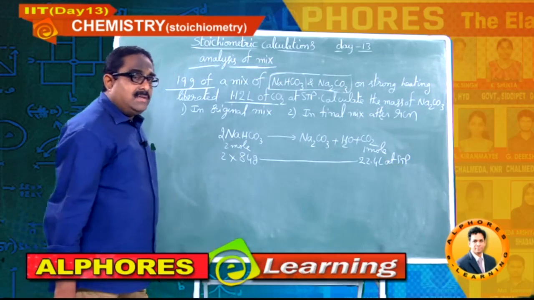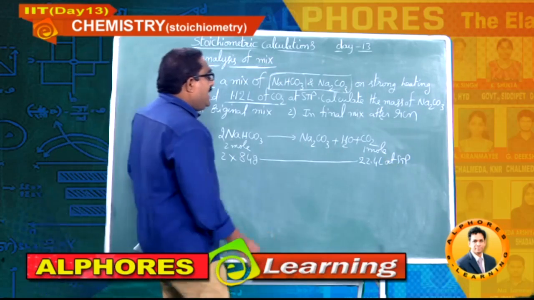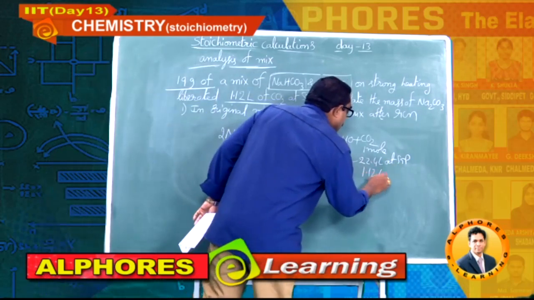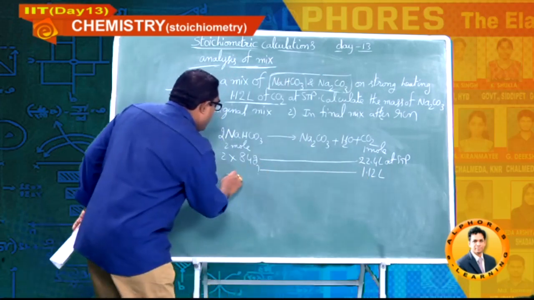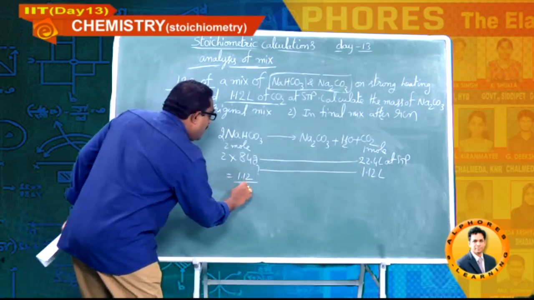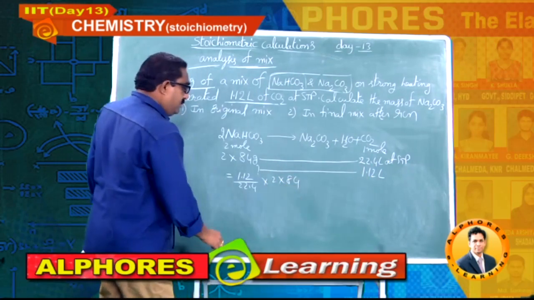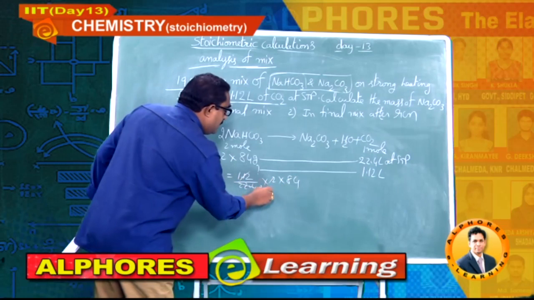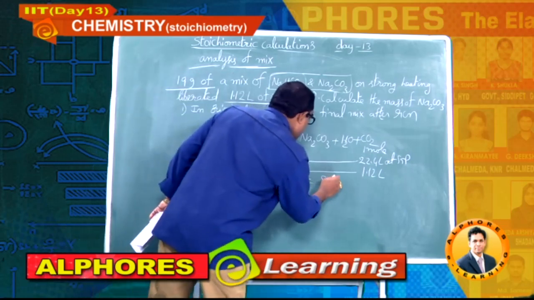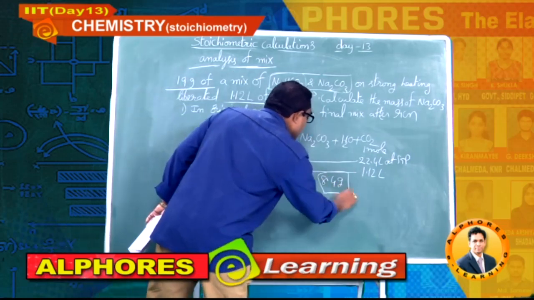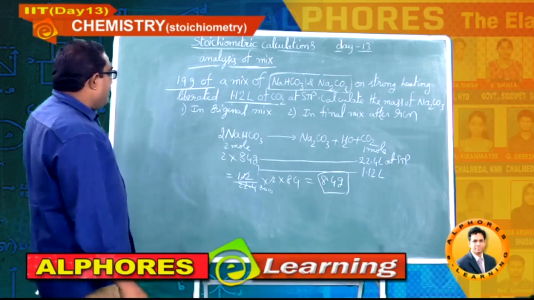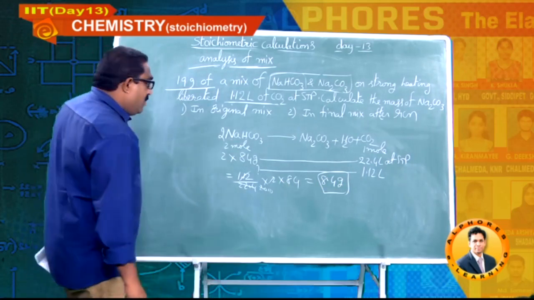But in the question the data given is only 1.12 liters. What is the corresponding mass? 1.12 by 22.4 into 2 into 84. This is 20, this is 10, that is 8.4 grams. Yes, I got the data now.